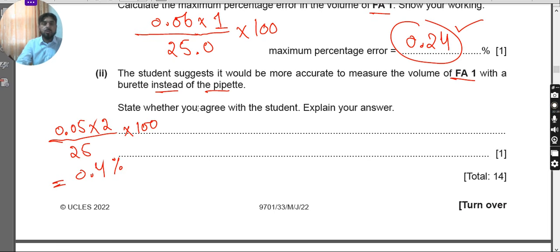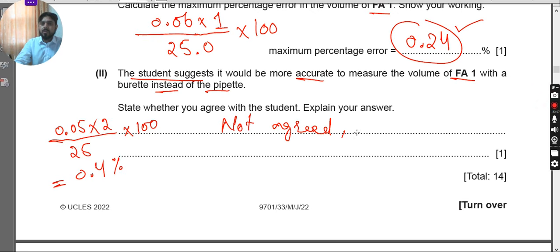What it means is you should consider which is more accurate. The question was whether the student suggests it would be more accurate. No, it is not more accurate because the percentage error increases, okay. So we can say the student is incorrect. State whether you agree. No, we do not agree. Okay, it's clear, not agreed.